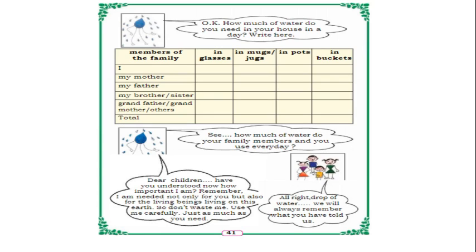How much water you will use in a day, you have to write here in glasses, in mugs, in pots and buckets, and how much your mother, father, brother, grandfather, and grandmother will use. You have to write here, children. You should write the number in the columns. See how much water your family members and you use every day.